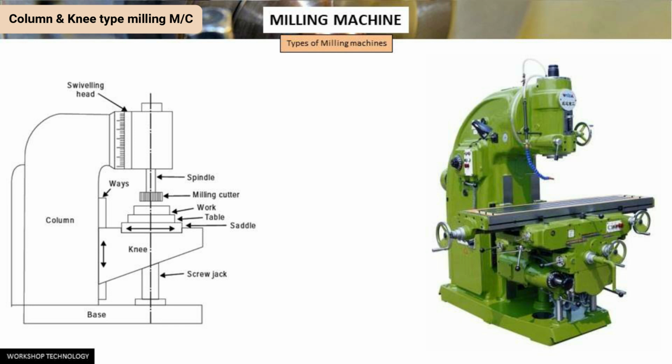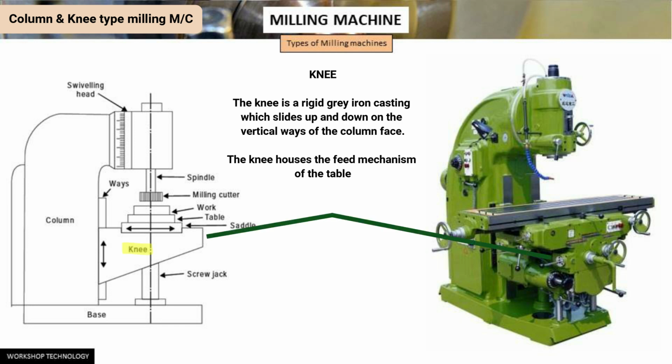And hence we have the knee. The knee is a rigid grey iron casting which slides up and down on the vertical face of the column. An elevating screw mounted on the base is used to adjust the height of the knee, and it also supports the knee. The knee houses the feed mechanism of the table and controls the overall operation.